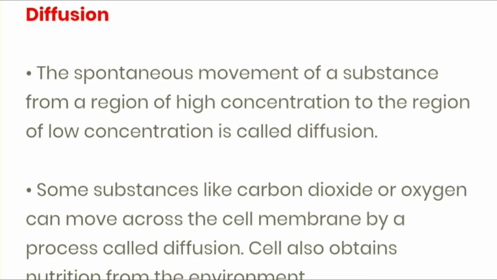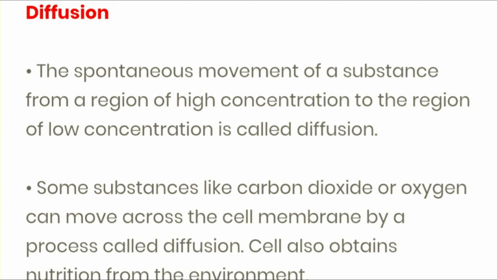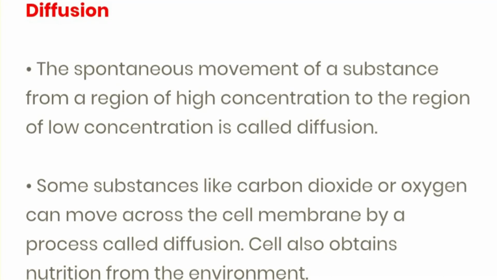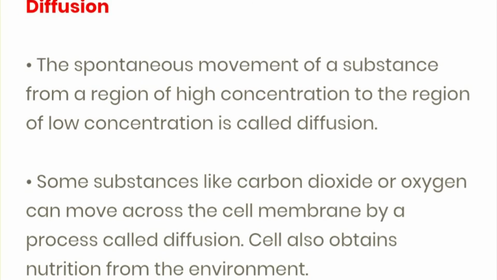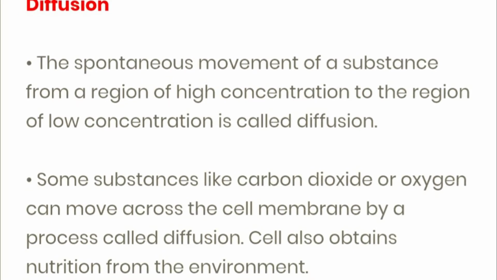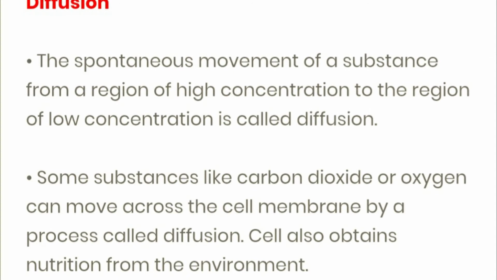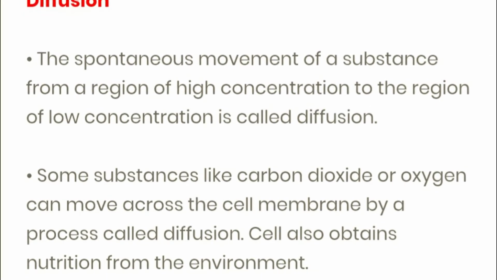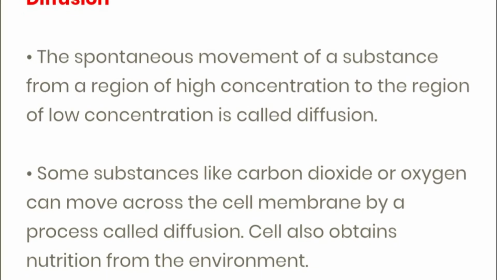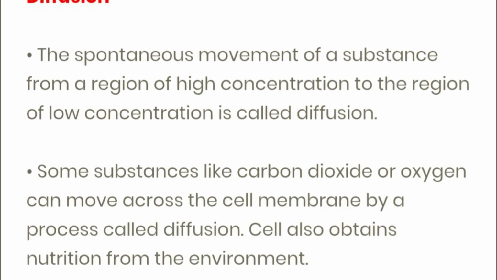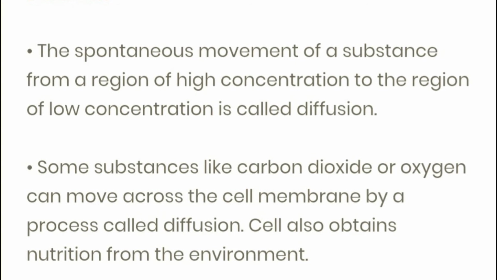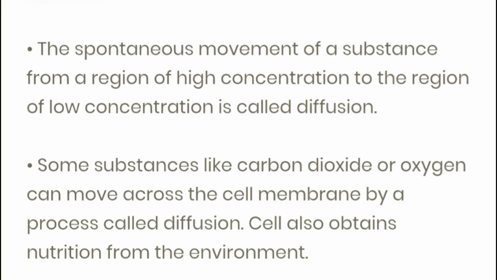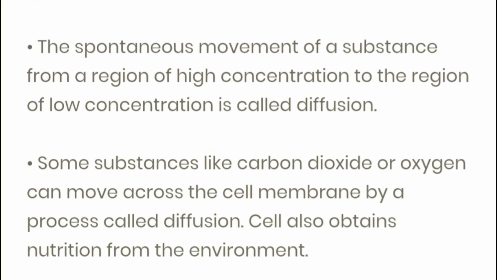Now diffusion. Diffusion: the spontaneous movement of a substance from a region of high concentration to a region of low concentration is called diffusion. Some substances like carbon dioxide or oxygen can move across the cell membrane by a process called diffusion. Cell also obtains nutrition from the environment.